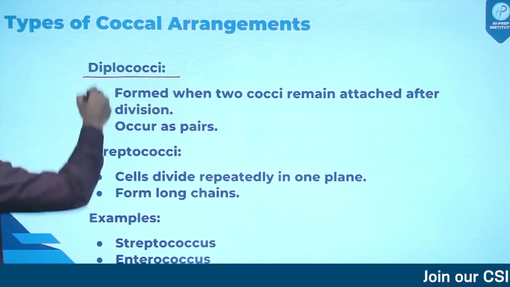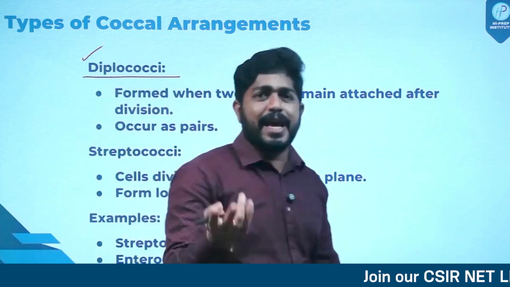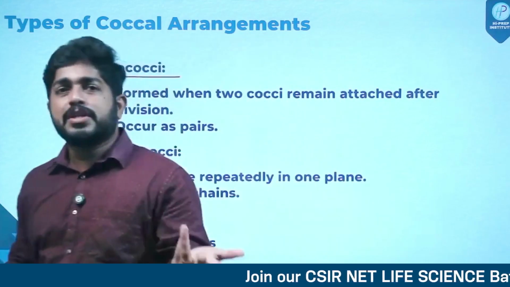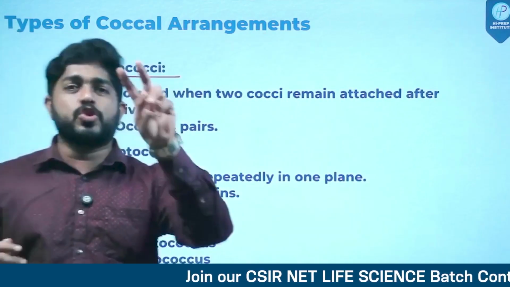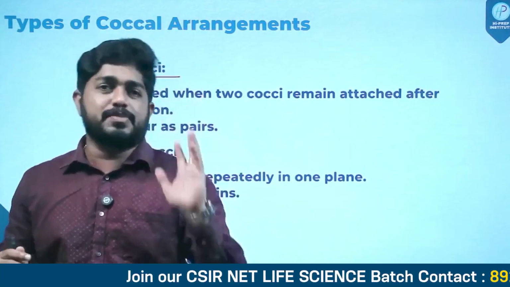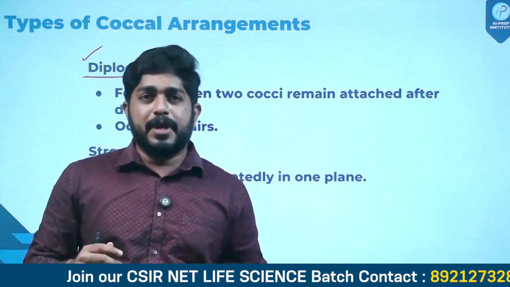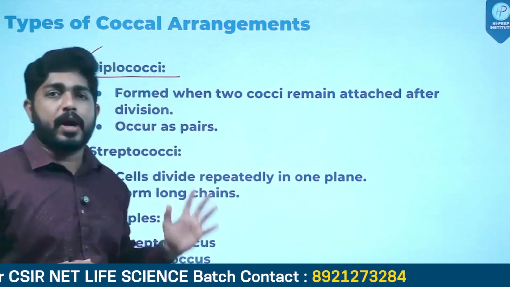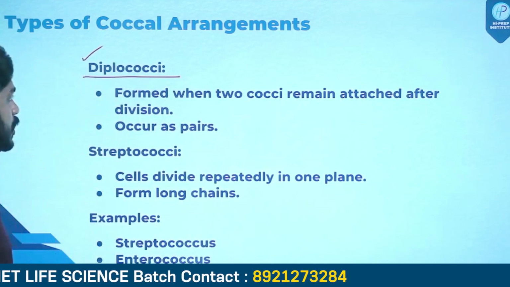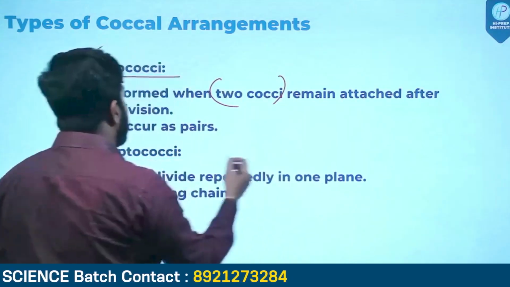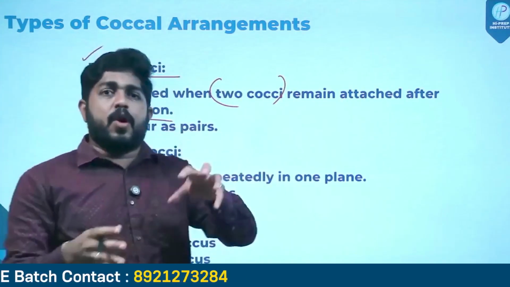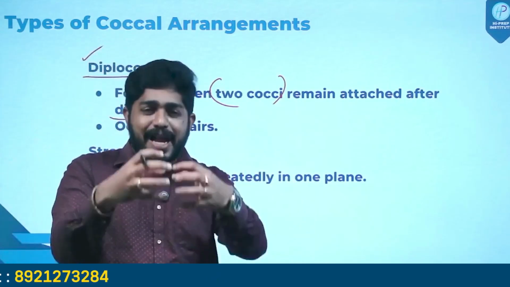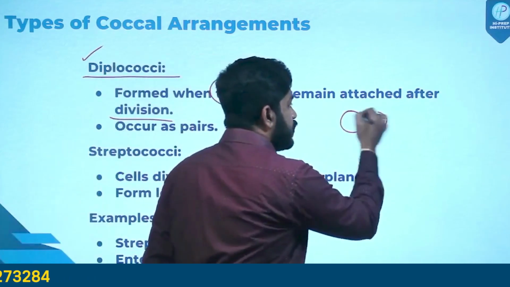One is diplococci. Friends, diplo means what? Di means two, right? Mono means one. Di means two. Tri means three. So diplococci means two cocci bacteria, or two coccus bacteria. Cocci is plural, coccus is singular. So if two coccus bacteria are occurring in pairs, we call it diplococci, right? Simple. They are formed when two cocci remain attached after division. See, one coccus has already divided, but they are not getting separated. Instead, they are attached to each other. So this will be the structure.